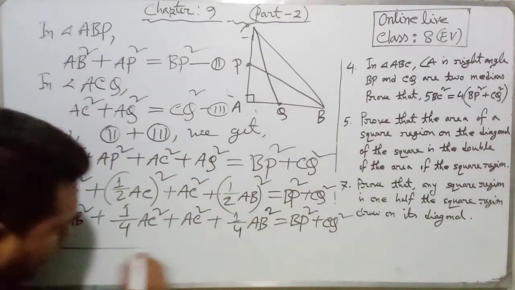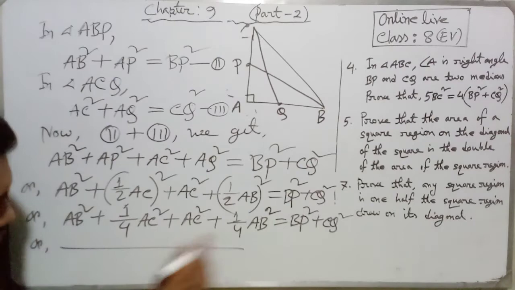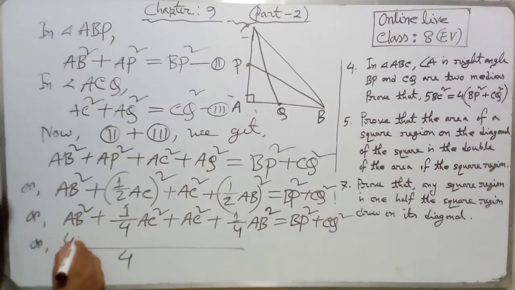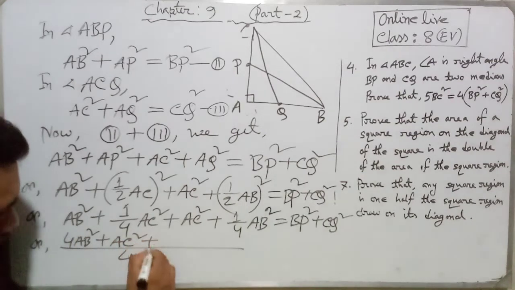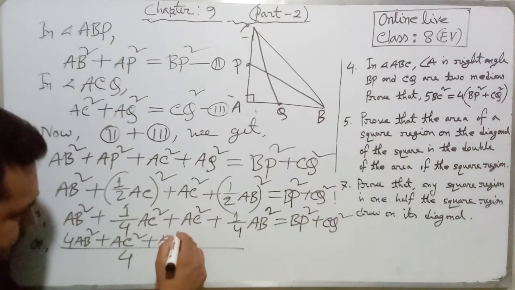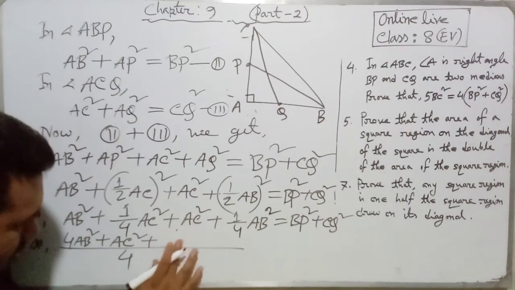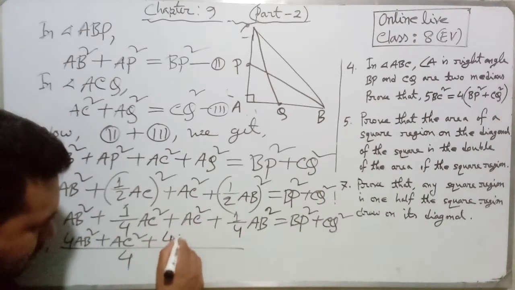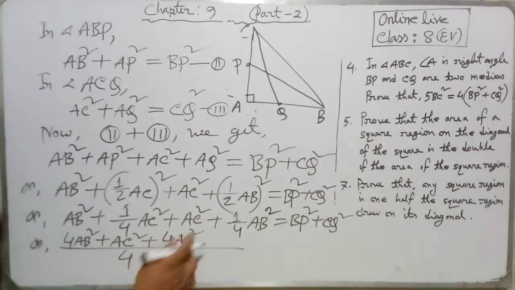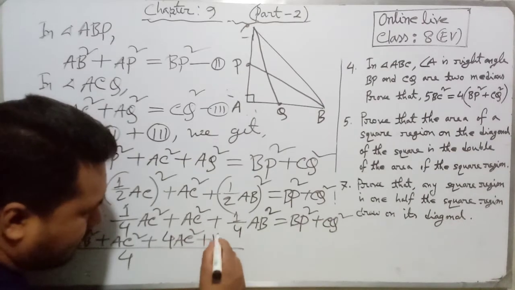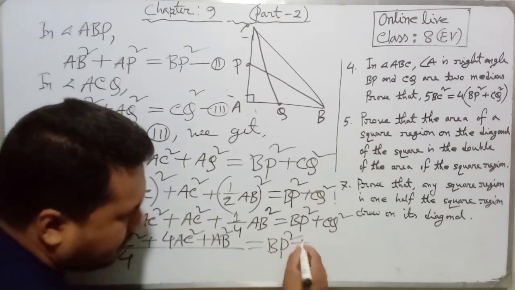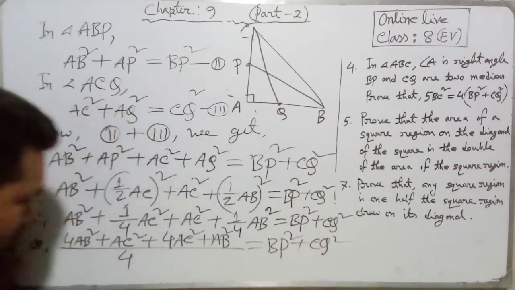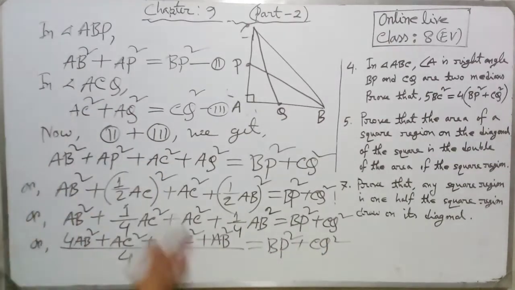Now dear students, if we take the LCM for the left hand side, it will be 4. Now we can write 4AB square plus AC square plus 4AC square, because LCM taken, and it will be AB square, equal BP square plus CQ square. Now dear students, what will be our calculation part?